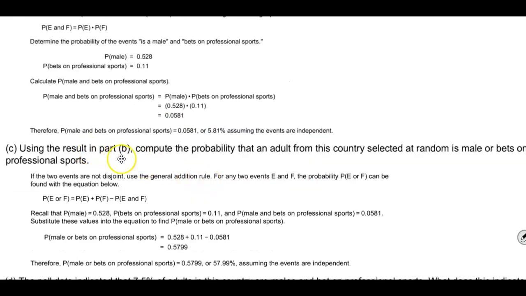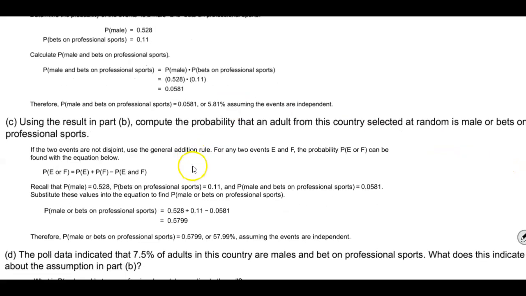Now we want to use the results in part B. We want to compute the probability that an adult from this country selected at random is male or bets on professional sports. So since we're talking about the key word, which is or, then we have to use this formula for or. And if the two events are not disjoint, we're going to use the general addition rule. So for any two events, E and F, the probability of E or F can be found using this formula.